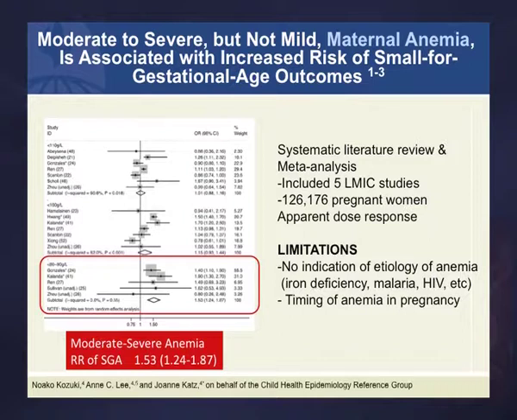We looked also at anemia. This is a bit complicated to see, but just the bottom part in the red tells the story. Moderate to severe anemia, but not mild anemia, is associated with an increased risk of being SGA, and the relative risk for SGA is 1.5. This is all anemia, not necessarily iron deficiency anemia. So we go through the calculations again. The SGA attributed to maternal anemia is relatively small, but it is still significant.